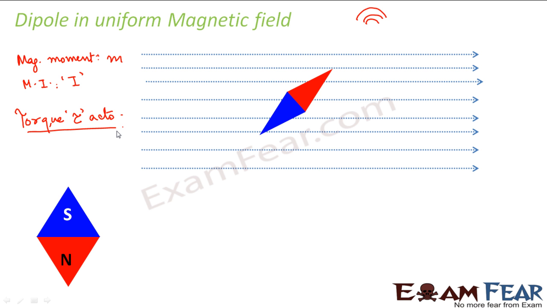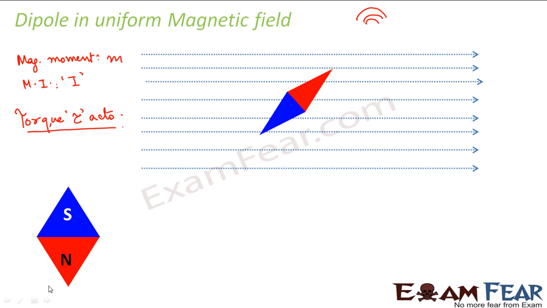Torque is caused by forces acting on different lines. If equal and opposite forces act on the same line, the net force on the object is zero. But if equal and opposite forces act on different lines, it causes a rotation.